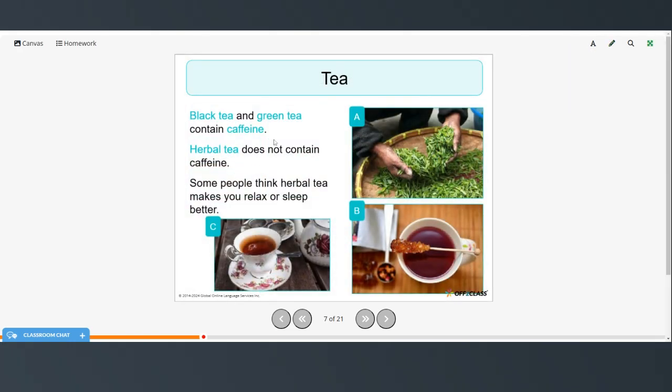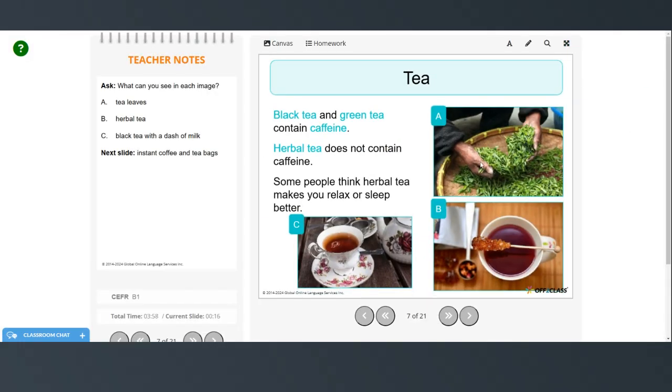So black tea and green tea contain caffeine. Herbal tea does not contain caffeine. And some people think herbal tea makes you relax or sleep better. So these are tea leaves. This is an herbal tea and black tea with a dash of milk.